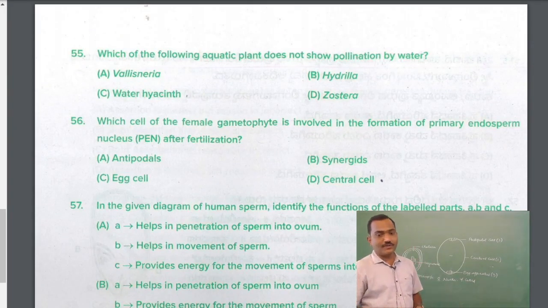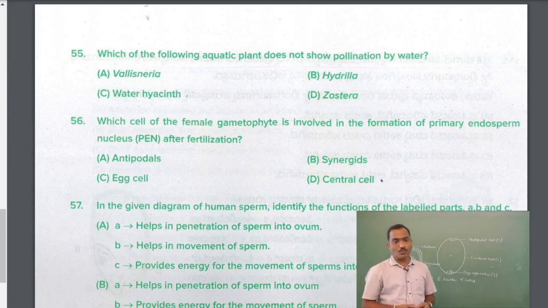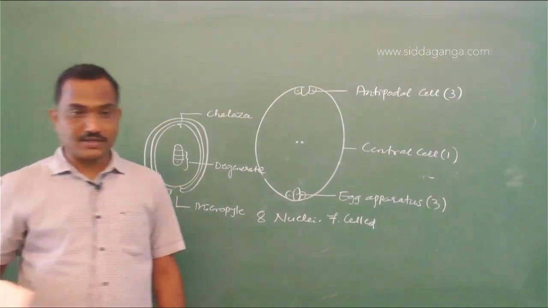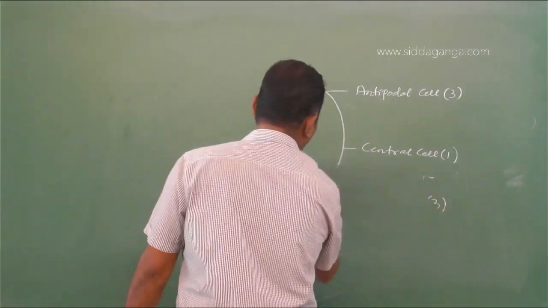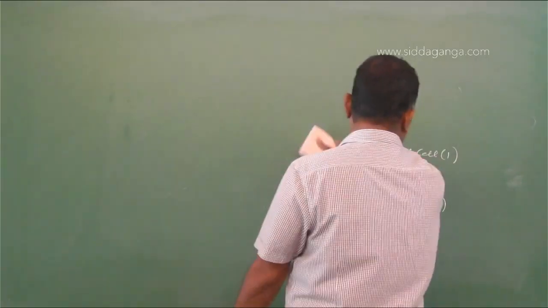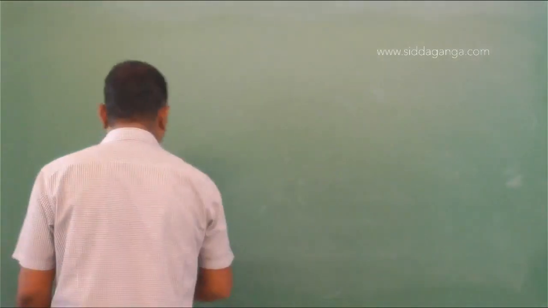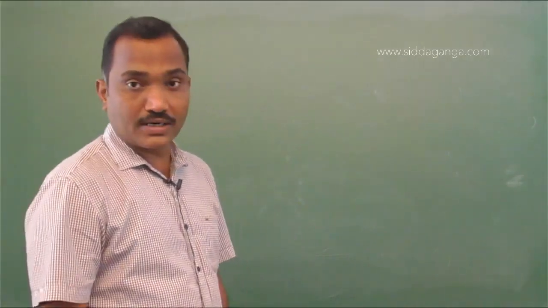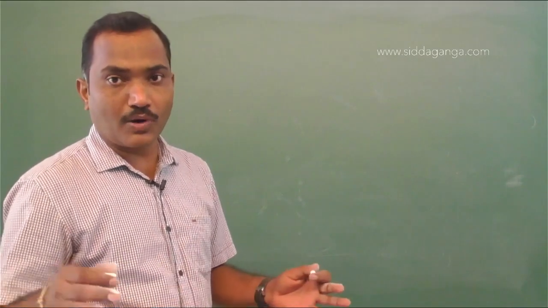Next question. Which of the following aquatic plants does not show pollination by water? The pollination may be through biotic factors or abiotic factors. Major one is biotic. Next to biotic is abiotic. Again, in abiotic, wind and water. Wind is the most common abiotic agent, whereas water pollination is restricted to only about 30 genera, mostly monocotyledons. So not all aquatic plants are water pollinated.